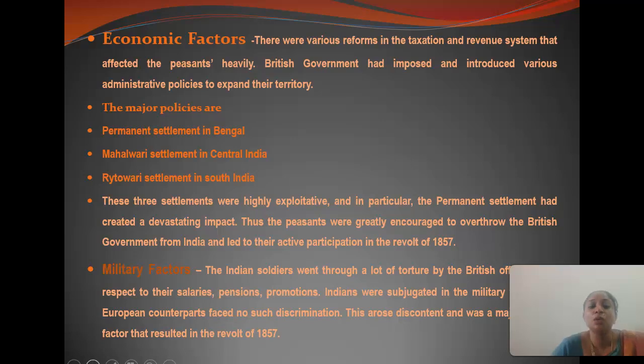Next, we see the military causes. The Indian soldiers were not respected when compared with the British officials, in ranking, pensions, salaries and promotions. They were all subjugated in the military. The European counterparts faced so much discrimination. That was the major point of the military causes.